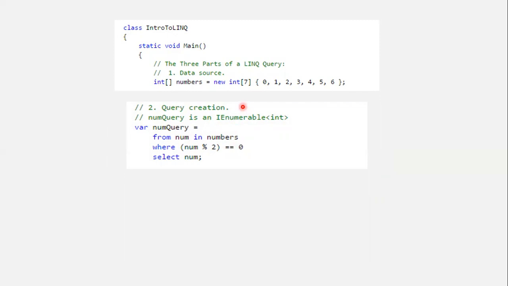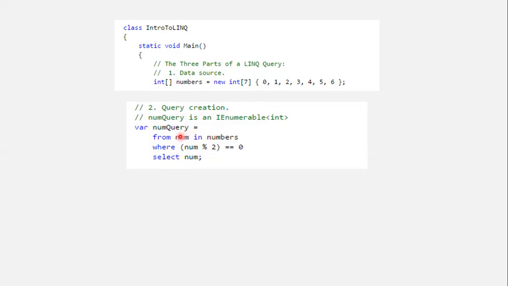We are working with an array that we have created, and that is a dense array that consists of 7 elements, 0 to 6, and the name of the array is numbers. So in this query, what we are doing, we have written the query, and we have specified the source, and the source is numbers. And from this source, every number will be obtained in this variable num.